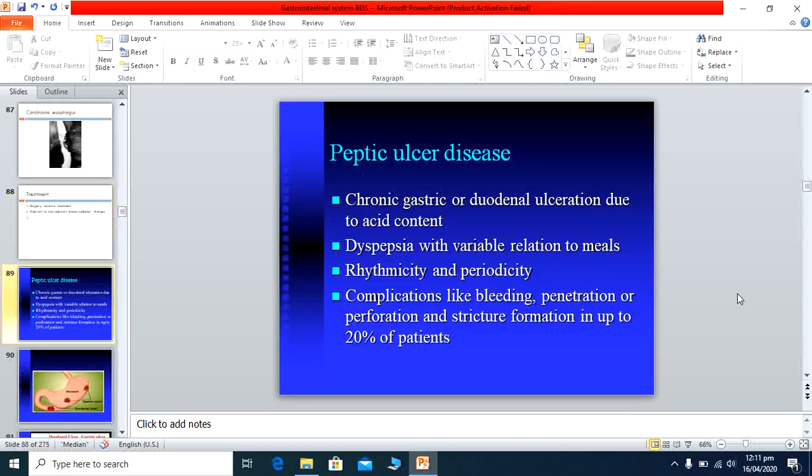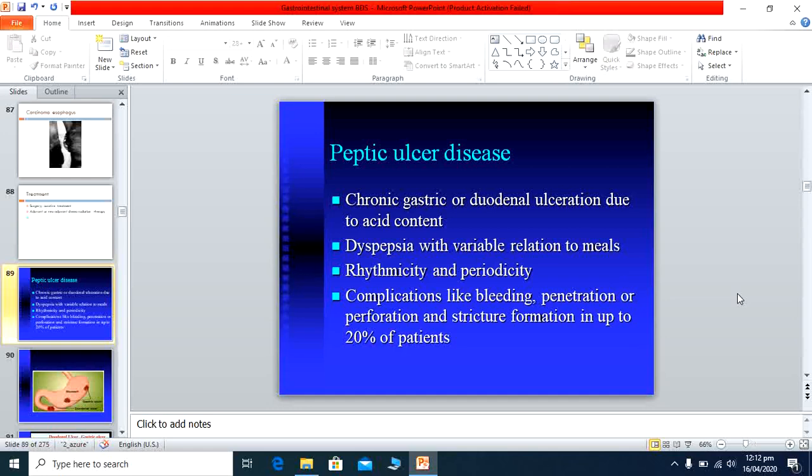Now we move to the acid peptic disease, peptic ulcer. Peptic ulcer, basically the ulcers present in the stomach and duodenum, they both are included in the heading of the peptic ulcer disease or acid peptic disease, because the cause of ulceration in this area is due to the acid contents. Acid contents cause ulceration in the stomach or duodenum. So chronic gastritis or duodenal ulceration due to the acid contents is called the peptic ulcer disease.